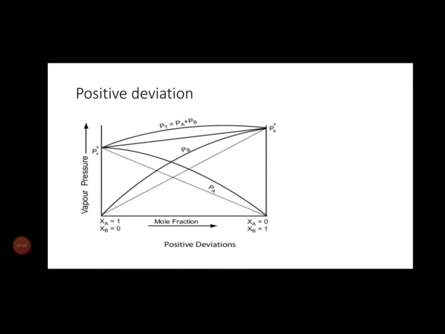As a result, the vapor pressure of the solution will be higher than the expected value of Raoult's law for an ideal solution, so the vapor can escape easily, showing a higher vapor pressure than expected.